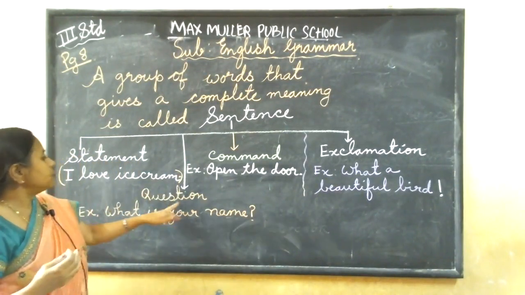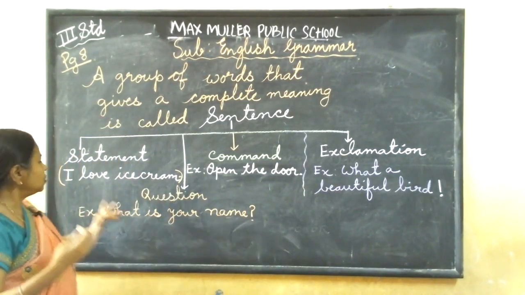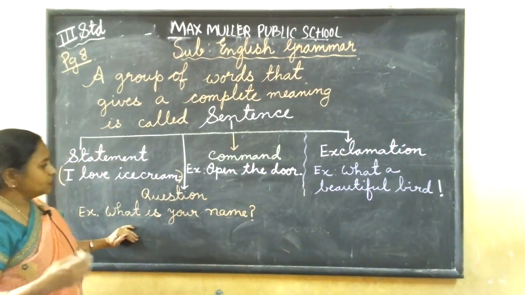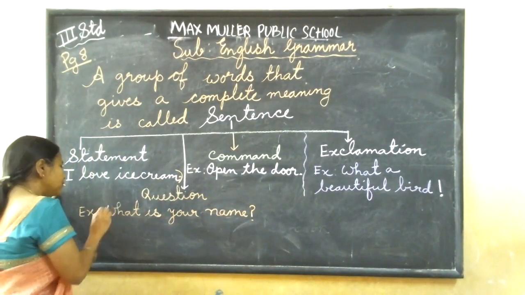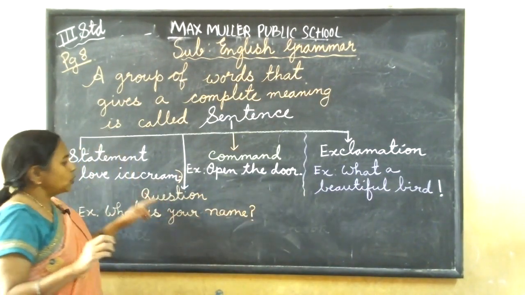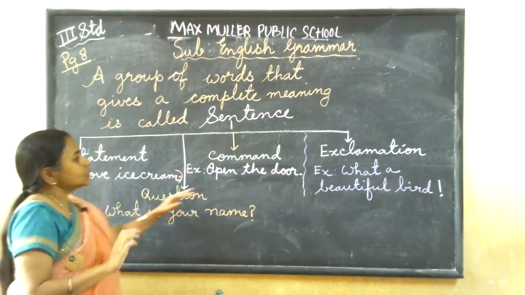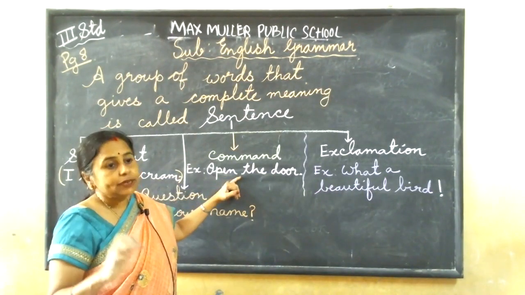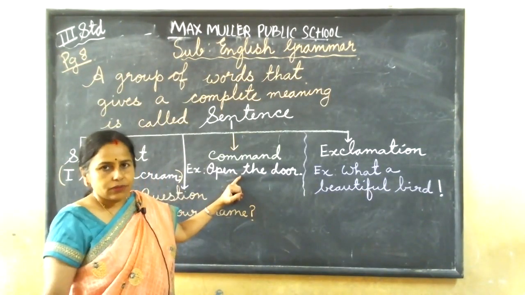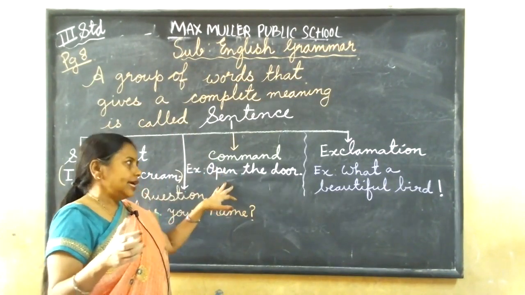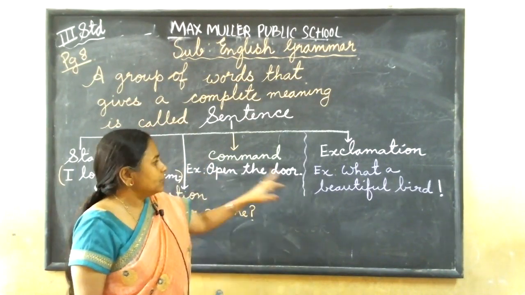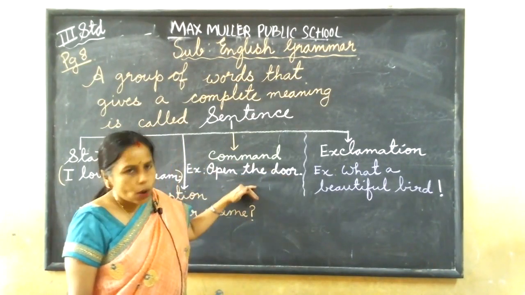One more you are very familiar with, that is the question. You ask too many questions, so you are very familiar with it. For example, "What is your name?" The first letter will be a capital and it ends with a question mark. This is called a question sentence. The third one is the command. Command means when we tell someone to do something. Suppose I say, "Open the door. Close the window." Like a statement, it starts with a capital and ends with a full stop. This is called a command.